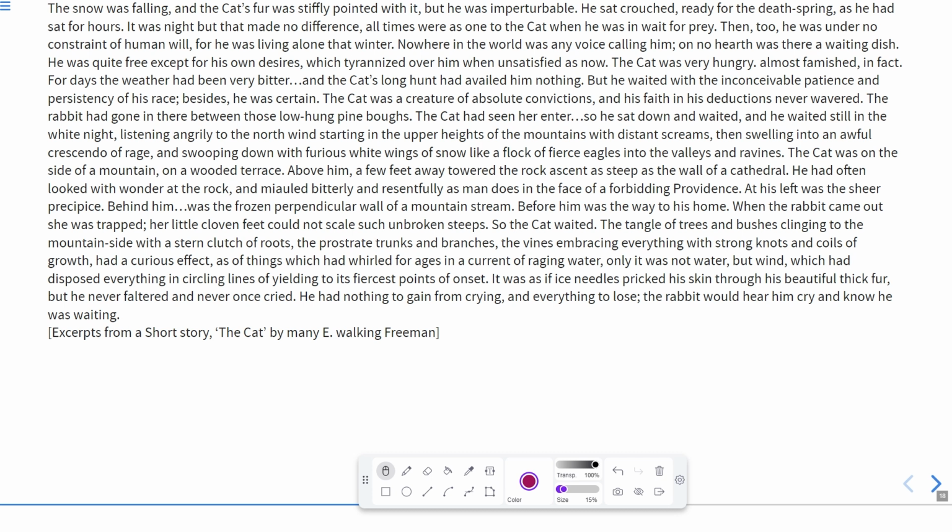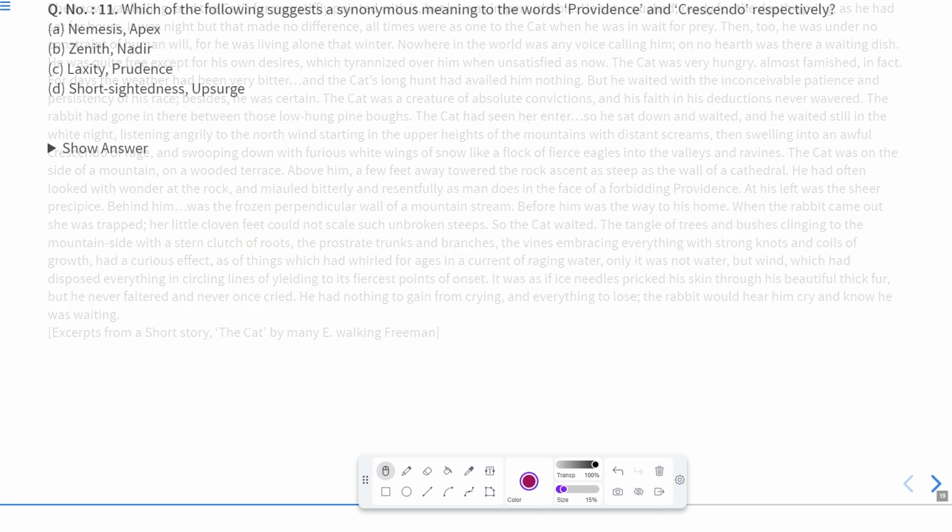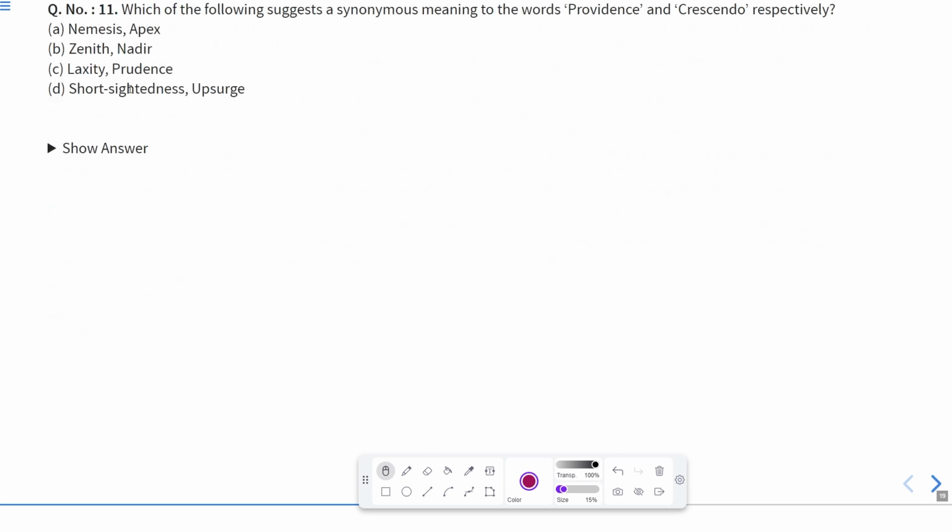Now this was the passage. Now let us try to do questions based on this passage. So this is question number 1. Which of the following suggests a synonymous meaning to the words providence and crescendo? It means we have to tell the synonym of providence and crescendo respectively.